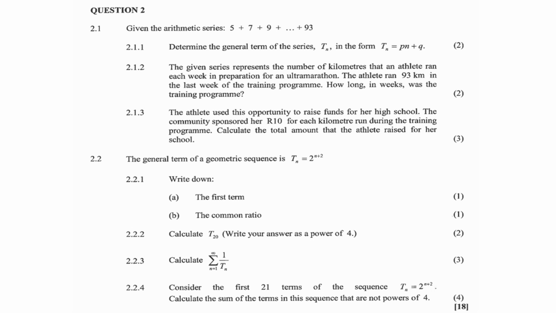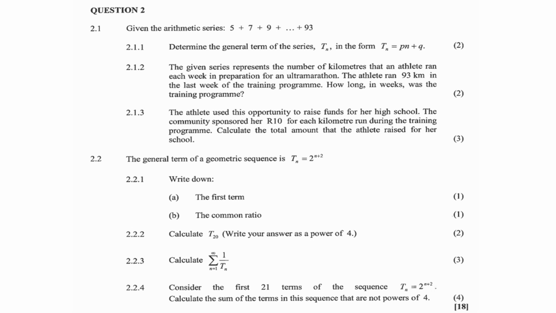2.2: the general term of a geometric sequence is given as Tn equals 2 to the power n plus 2. 2.2.1: write down the first term and the common ratio. 2.2.2: calculate the 20th term and write your answer as a power of 4. 2.2.3: calculate the sum of 1 over Tn, from n equals 1 to infinity. 2.2.4: consider the first 21 terms of the sequence Tn equals 2 to the power n plus 2.